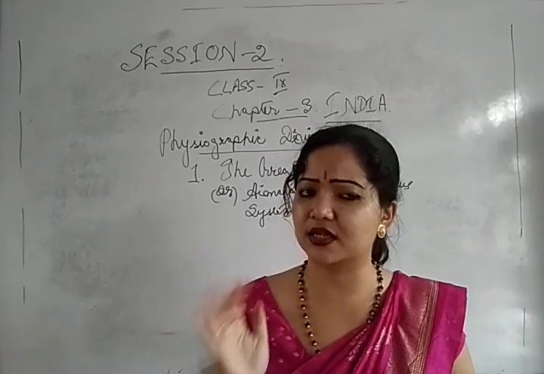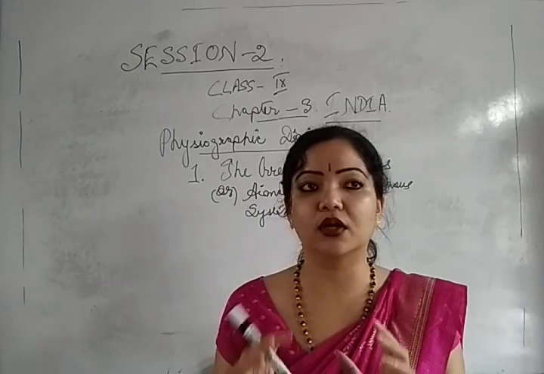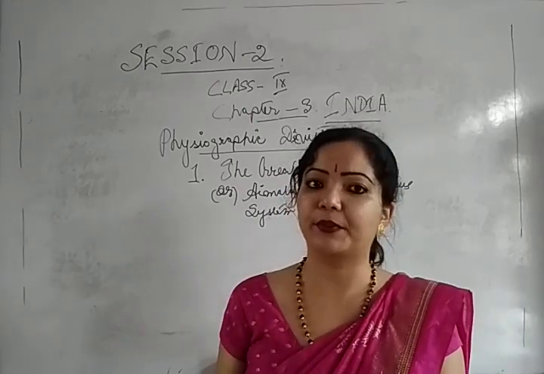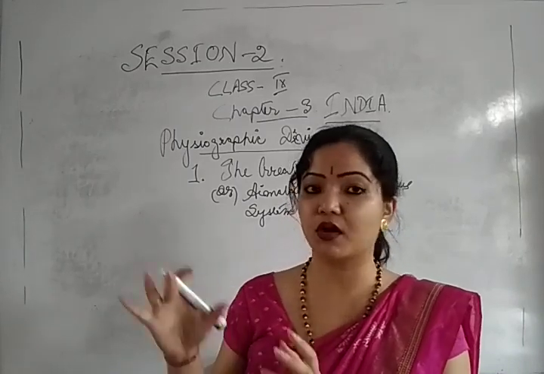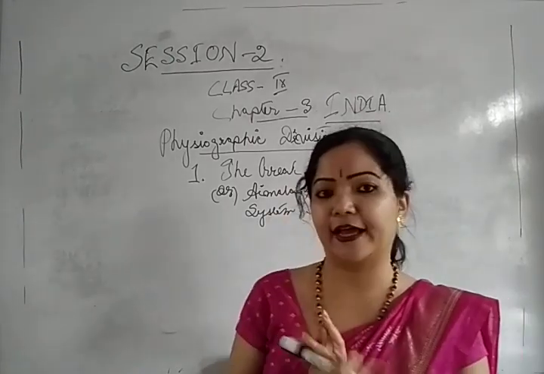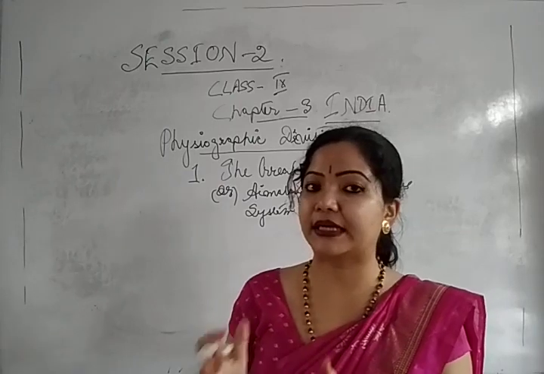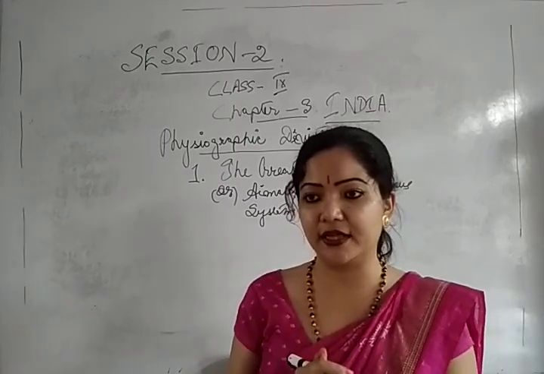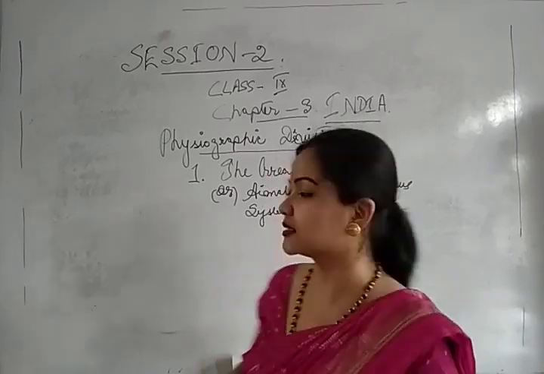Drifting of the continents, as I already told you, is how the entire supercontinent split up into different parts, and from those parts how the small countries came into being. And from that time, there was the movement of the Indian plate. Is it clear? In the movement of the Indian plate, there was a sea. The name is what? Tethys Sea.